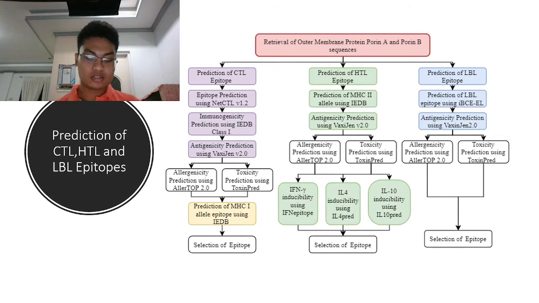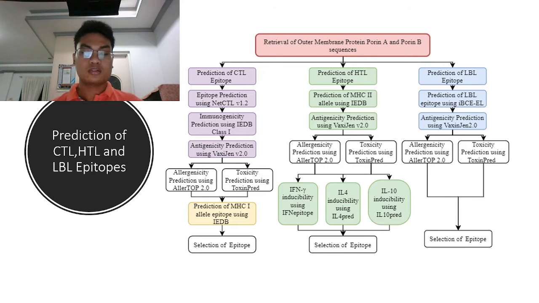So the first section starts at the retrieval of the sequence in the UniProt database. Then, three types of epitopes were predicted: CTL, HTL, and LBL. The CTL was predicted through the NetCTL v1.2 server. The epitopes predicted by NetCTL were then evaluated for immunogenicity. Only positive results were retrieved in immunogenicity.